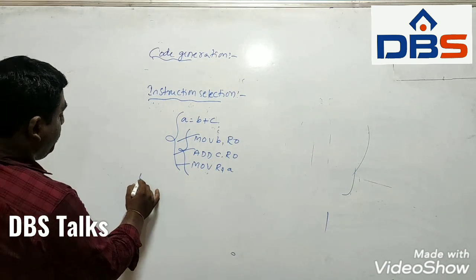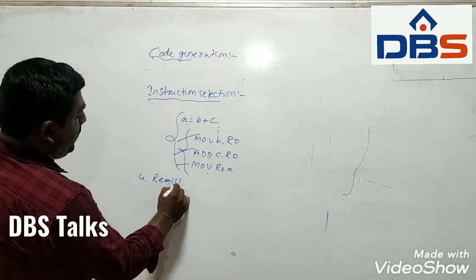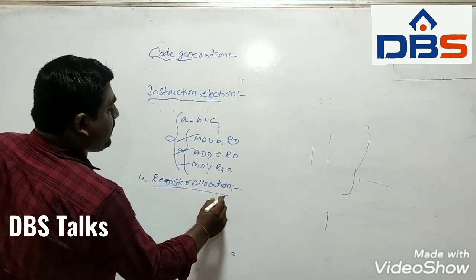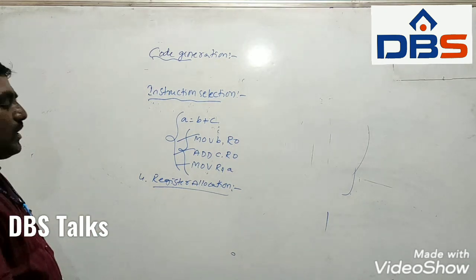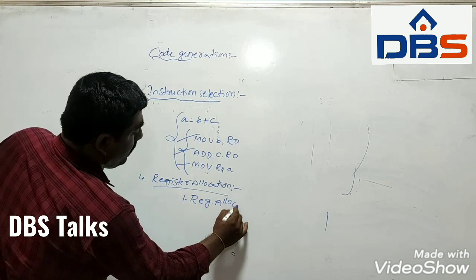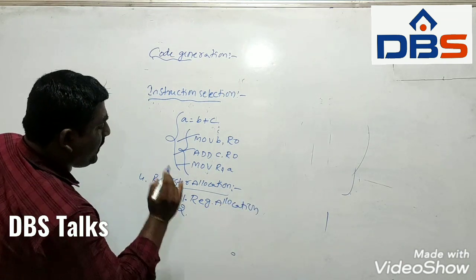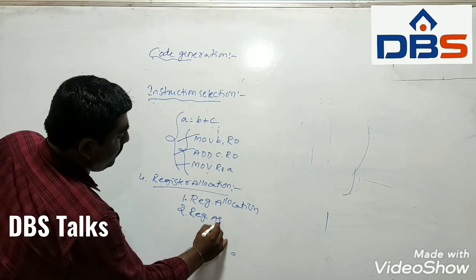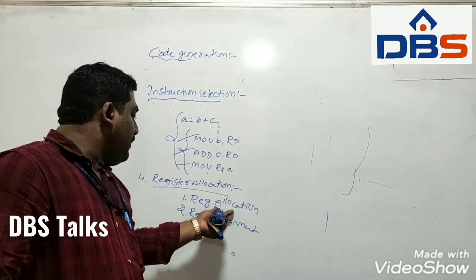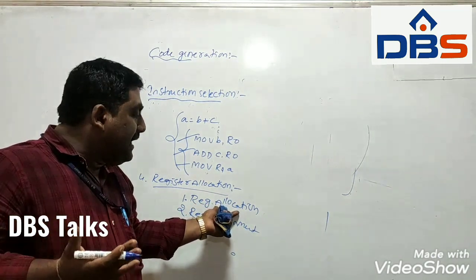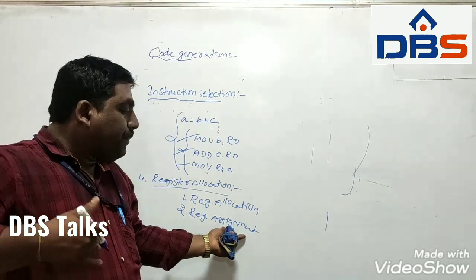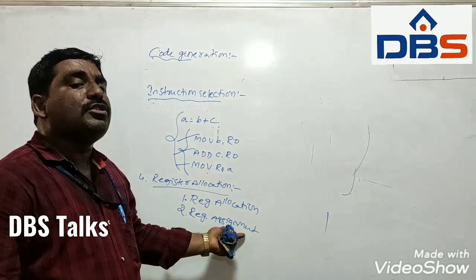The next one is register allocation. In register allocation there are two subproblems: first, register allocation, and second, register assignment. Register allocation deals with selecting the variables that will reside in registers. Register assignment deals with picking the specific register in which each variable is stored.